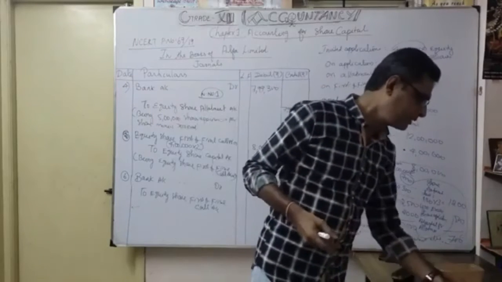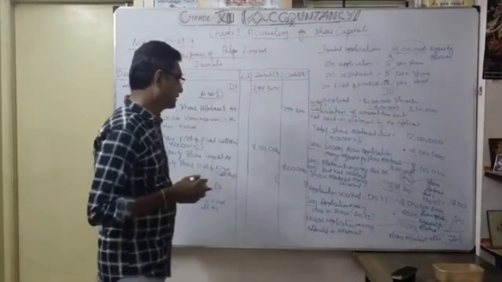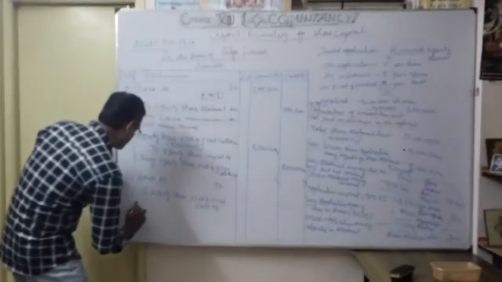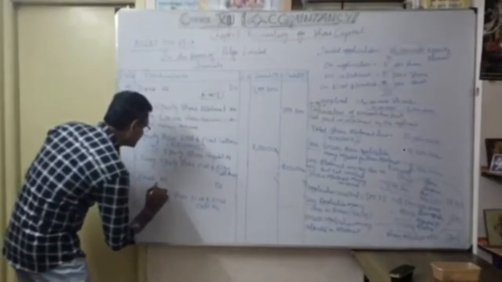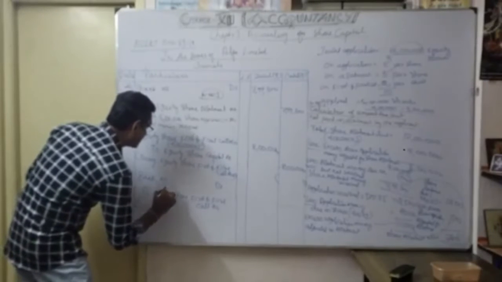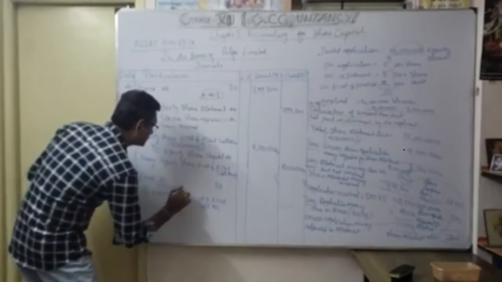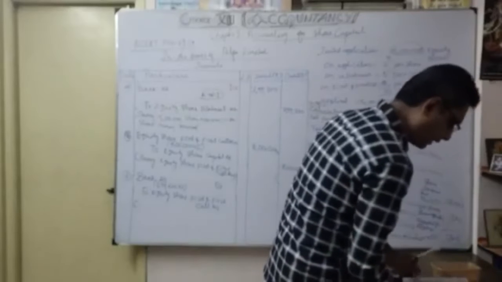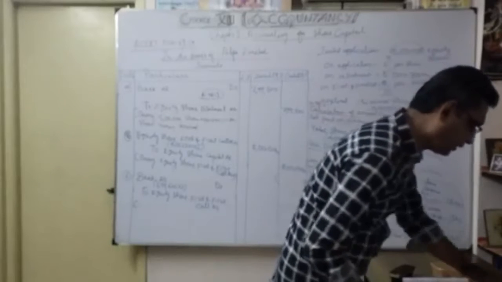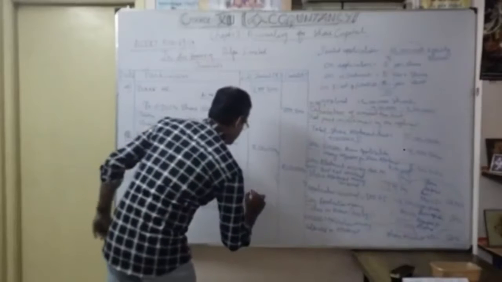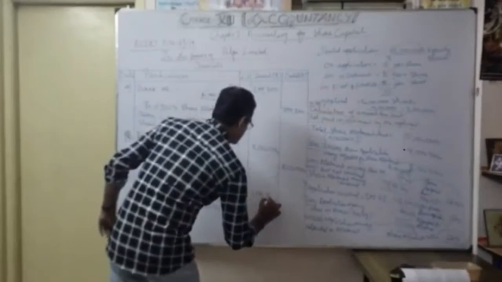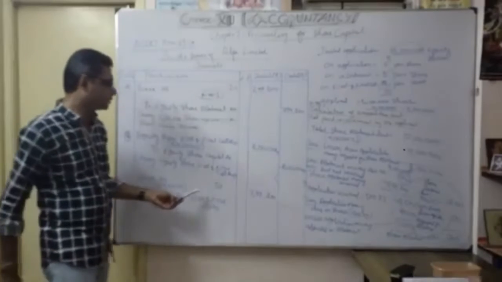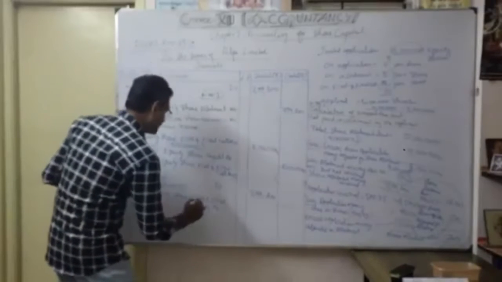So now, what is the default? The 400 shares are not yet paid. So as you know the calculation, what do you have to do? So actually how many shares are we going to receive? So instead of 400 shares, 3,99,600 into 2. So how much do you get? Exactly 7,99,200. Okay, that's the amount we discussed. Because that is the only share we are going to receive. 3,99,600 into 2, 7,99,200, to equity share first and final call.